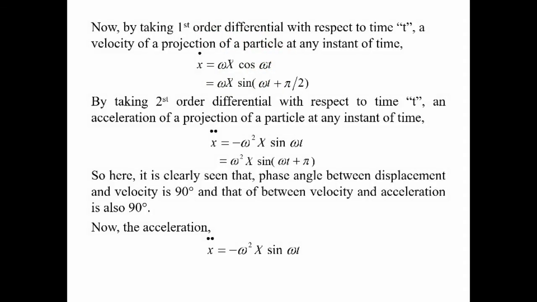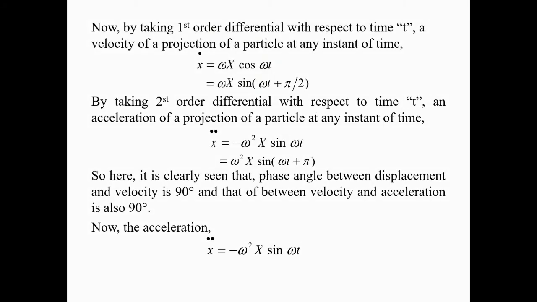In the differentiation of omega X cos omega t, omega and X are constant, and the differentiation of cos omega t, according to the chain rule, is minus sine omega t, and the differentiation of omega t is omega. So ultimately the total differentiation would be minus omega square X sine omega t.